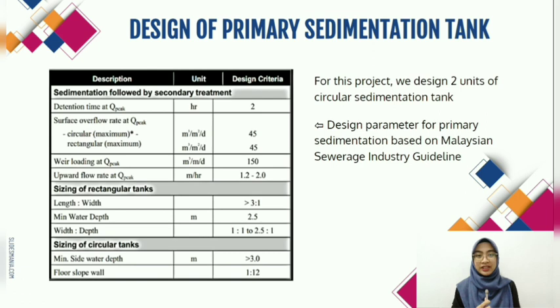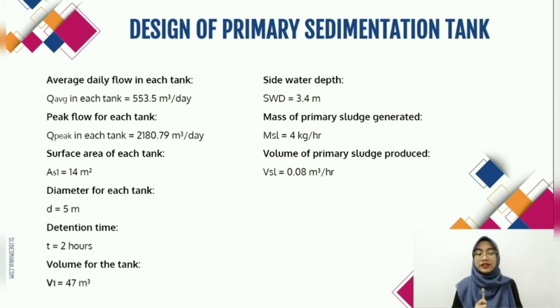Hi, my name is Hanisa binti Saidin. I will present about design of primary sedimentation tank. For this project, we designed 2 units of circular sedimentation tank. This table shows the design parameter for primary sedimentation based on Malaysian sewerage industry guideline. The average daily flow in each tank is 553.5 meter cube per day. The peak flow for each tank is 2,180.79 meter cube per day. The surface area of each tank is 40 meter square. The diameter for the tank is 5 meter. Based on Malaysian sewerage industry guideline, the detention time is 2 hours.